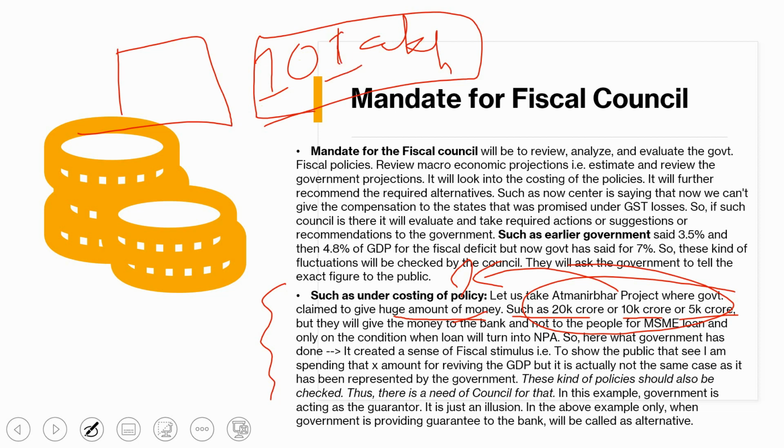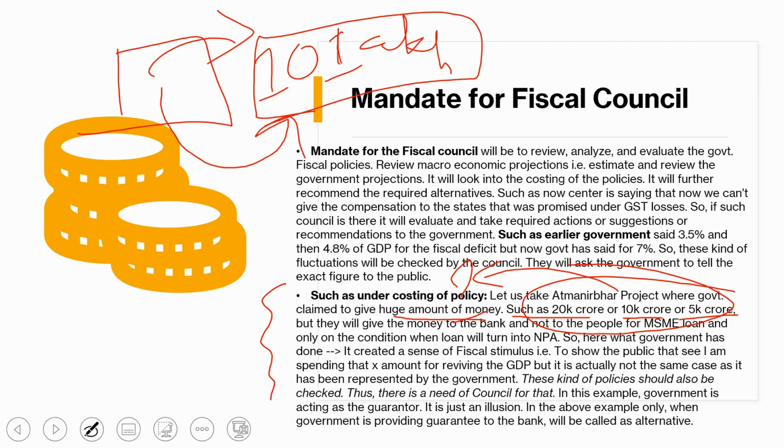So these people will pay back the loan to the bank, okay. Actually they have the tendency to pay back the money to the bank. The government is saying that when that company, that MSME sector, does not pay the money, then I will come and give you that money.